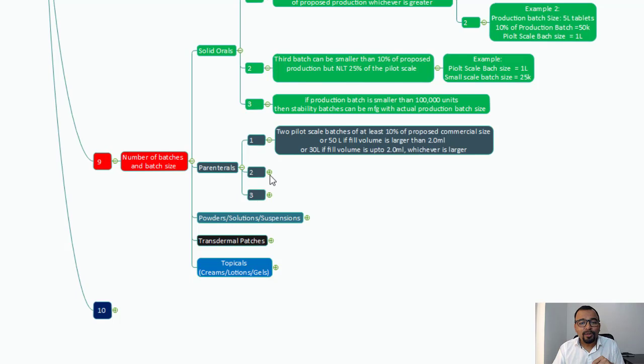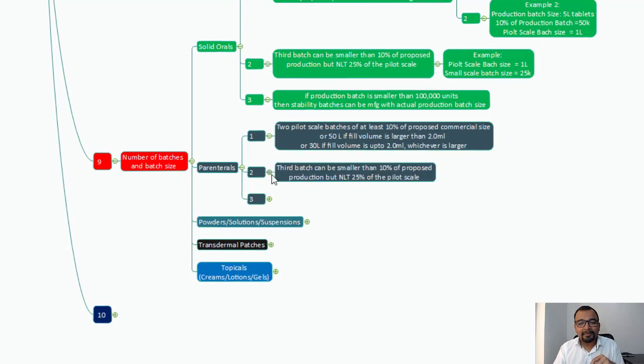The second important point in case of parenteral is the third batch. Now we talked about two batches. The third batch can be smaller than 10% of the proposed production batch, but not less than 20% of the pilot scale batch. So I think it is similar in case of solid oral dosage form also.